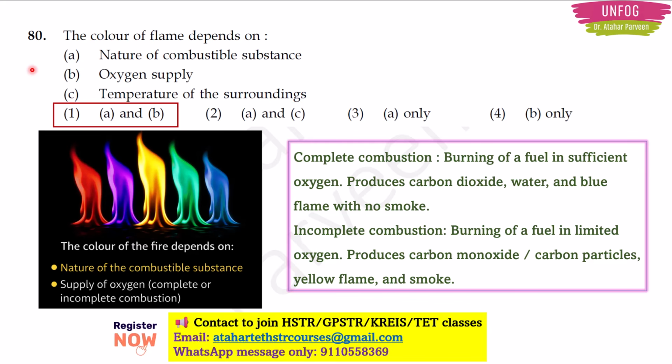And incomplete combustion produces carbon monoxide, some carbon particles will be released there, and the flame color will be yellow, and smoke will also be there. And in that smoke only those carbon particles can be there, along with carbon monoxide that is also released here in incomplete combustion. So you can expect any type of question from this much of information which we have given here. Okay.